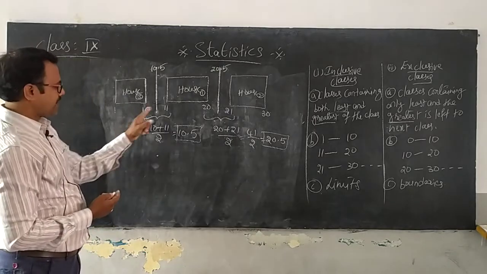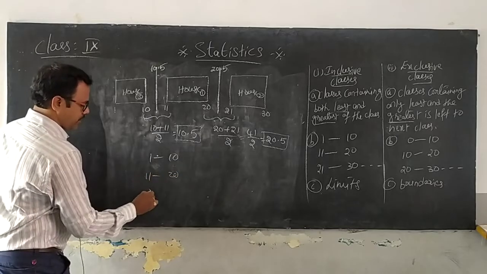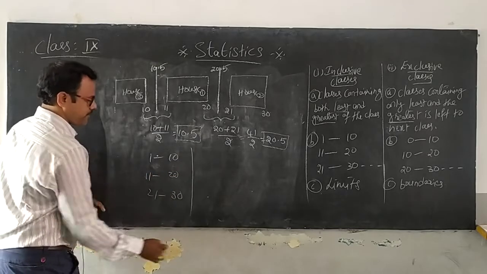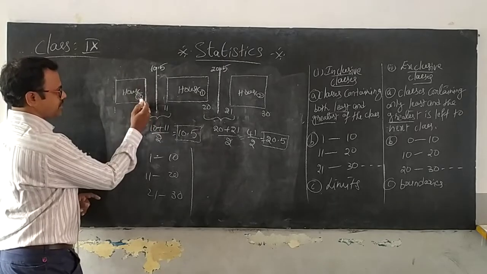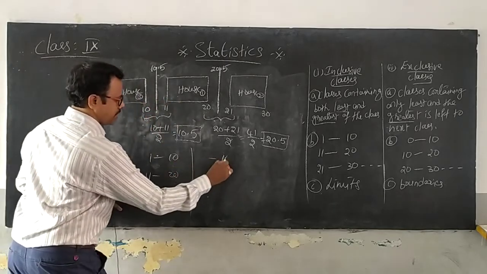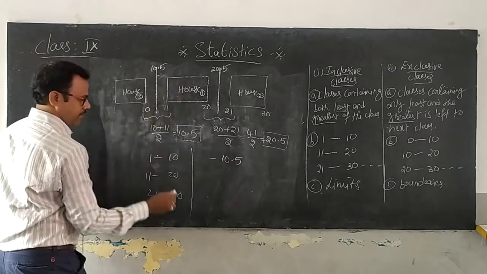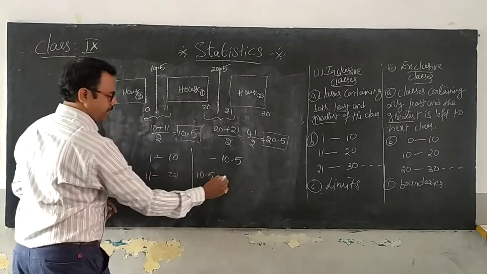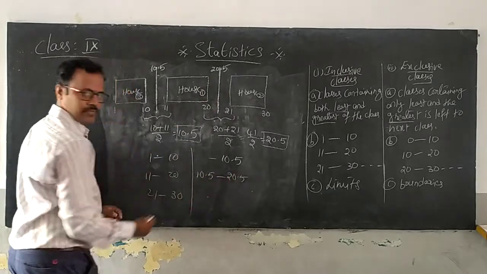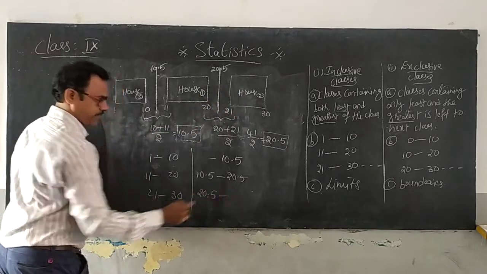That means for the limits 1 to 10, 11 to 20, 21 to 30, for this class the upper boundary is 10.5. For this class the lower boundary is 10.5. For this class the upper boundary is 20.5. For this class the lower boundary is 20.5.